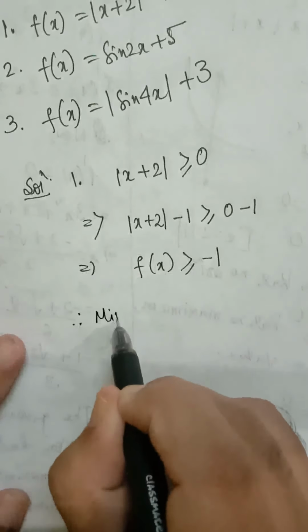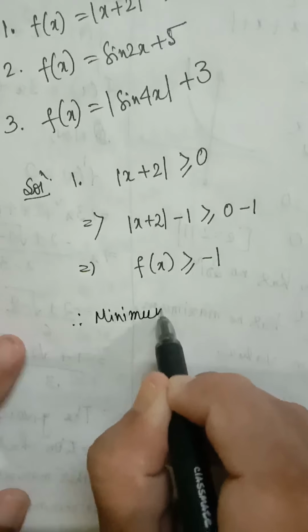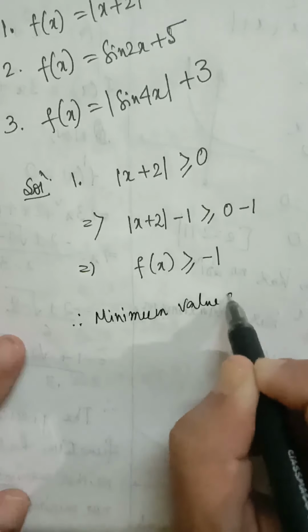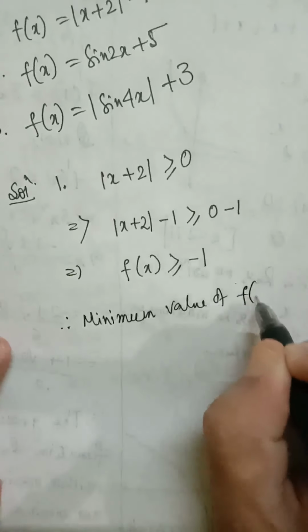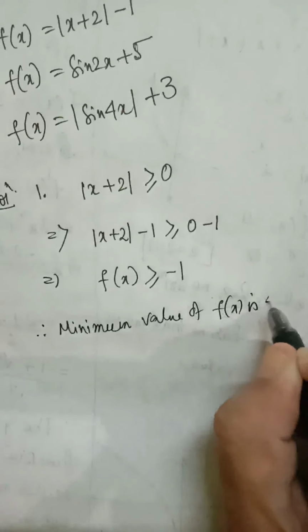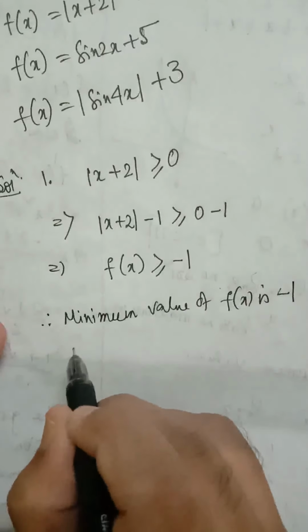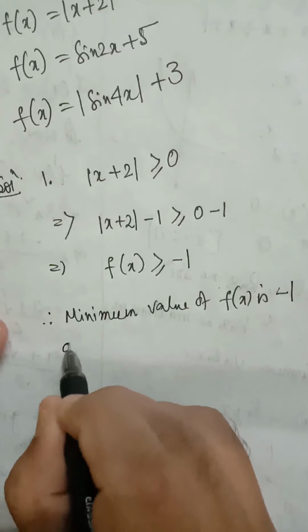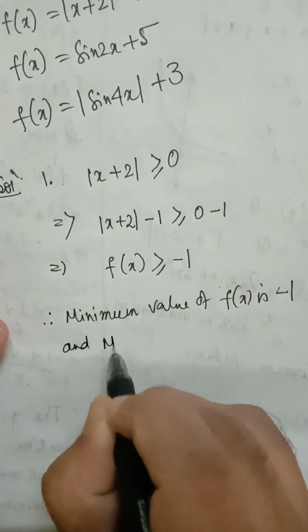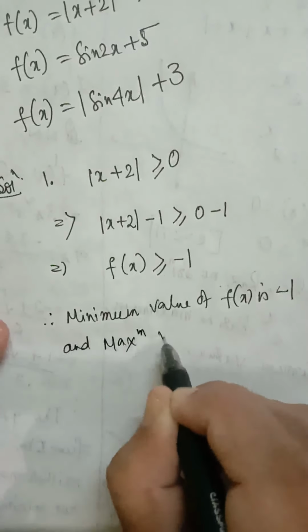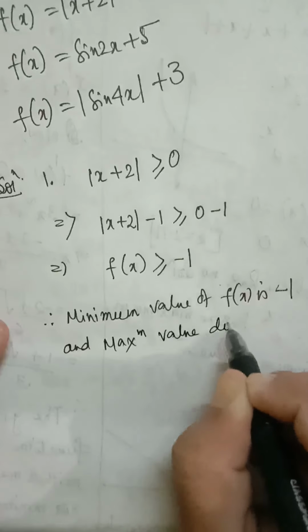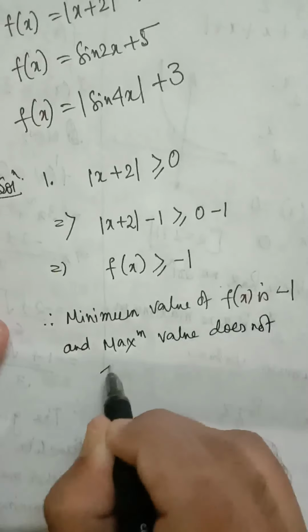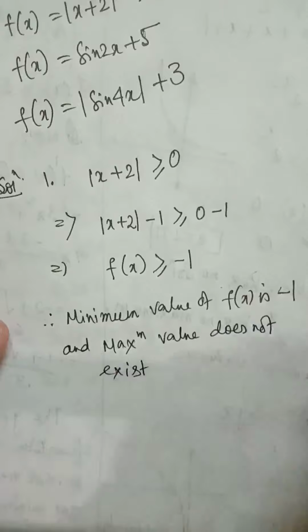Therefore, the minimum value of f(x) is minus 1, and the maximum value does not exist because it has no finite maximum value.